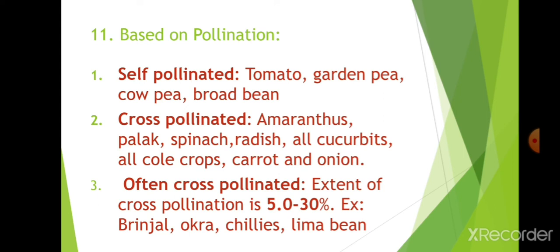Next, cross-pollinated. See, amaranthus, palak, spinach, radish, all cucurbits, all cauliflowers, and carrot, onion, all are cross-pollinated. This is a very dangerous thing. If you have purchased very good quality onion seeds, which give very large onions, and you planted them in a field, and beside that field someone has planted a not good variety of onion, then it is cross pollinated, and the seeds produced by your onion will not be pure.